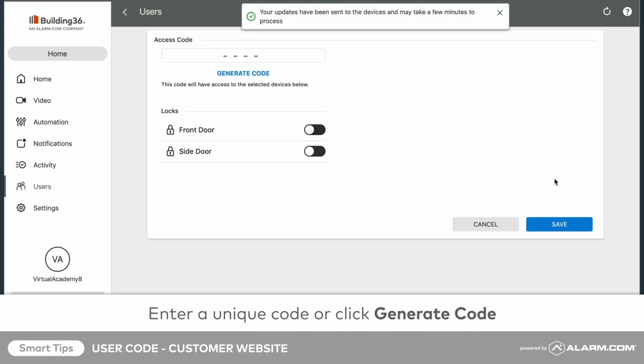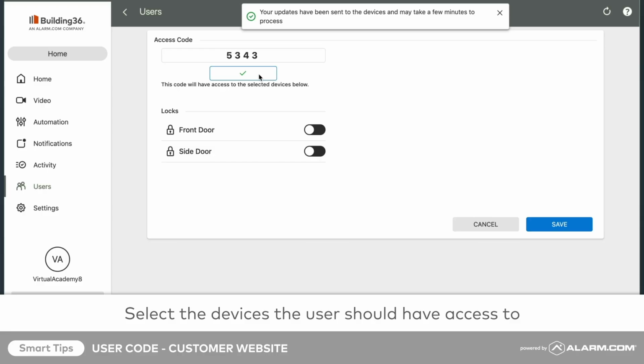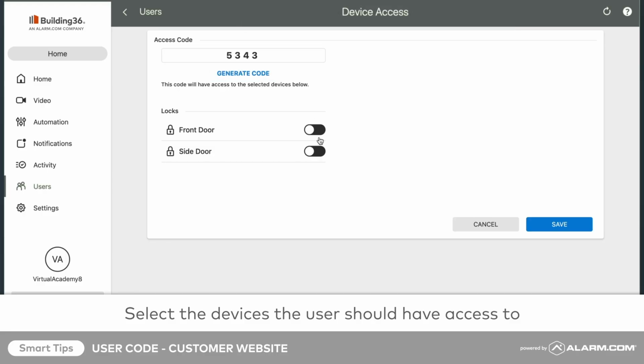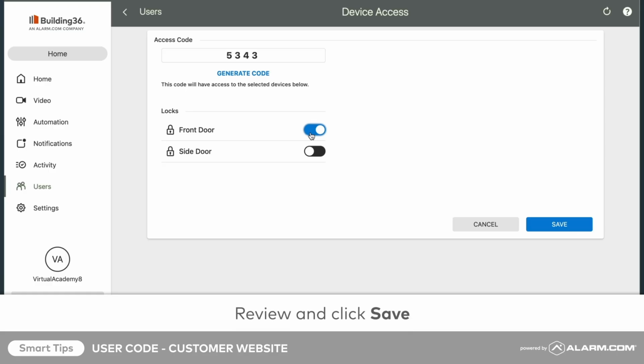Click the Access Code field and enter a unique 4-digit code. Next, choose which devices the user should have access to. Review all the information for accuracy, then click Save.